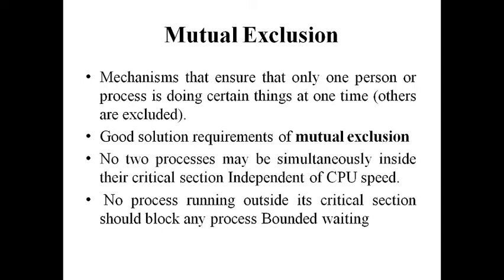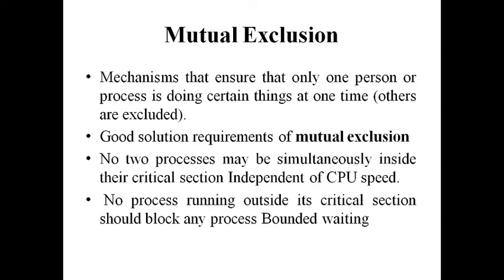These are the good solution requirements of mutual exclusion. No two processes may be simultaneously inside their critical section, independent of CPU speed. So in the critical section region, only one process has to be there. This is one of the conditions. Mutual exclusion is one of the conditions to resolve the problem of race condition, critical section, producer consumer problem, all this. Only one process has to be inside the critical section. That's it.